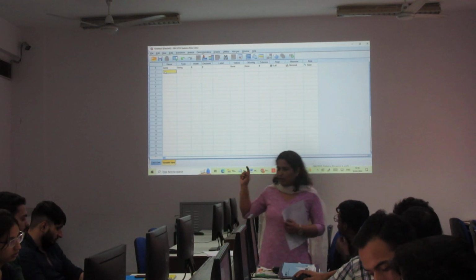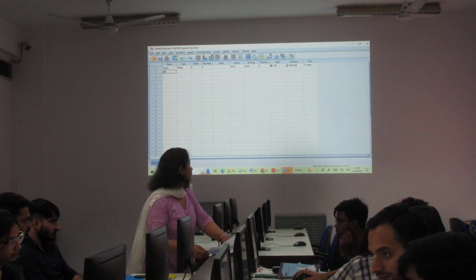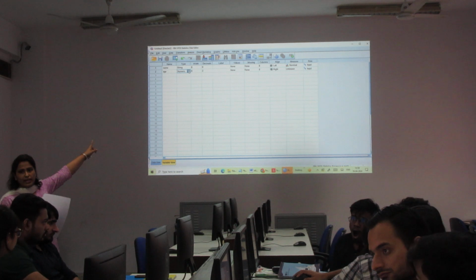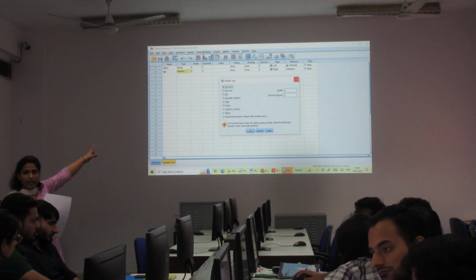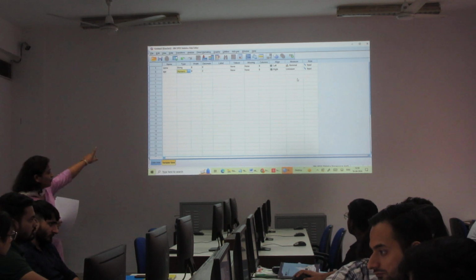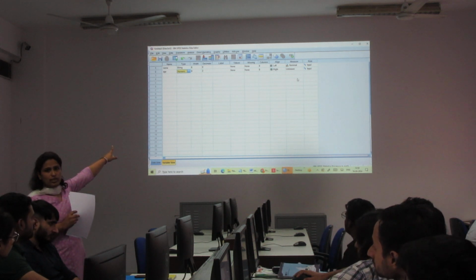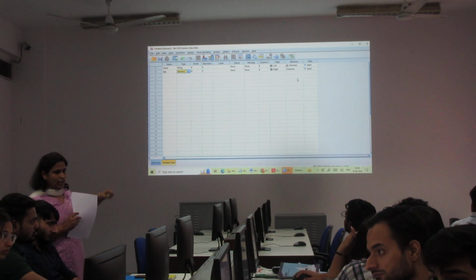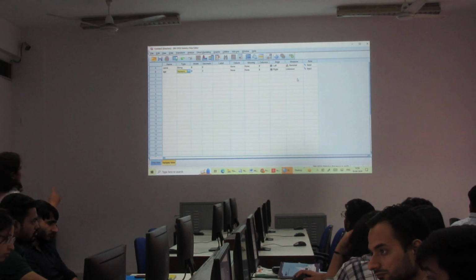Okay, so the next option is age. So in type it will be numeric. Instead of string it will be numeric. And here you can see values. In values you have to assign the values for these options. So click on values.